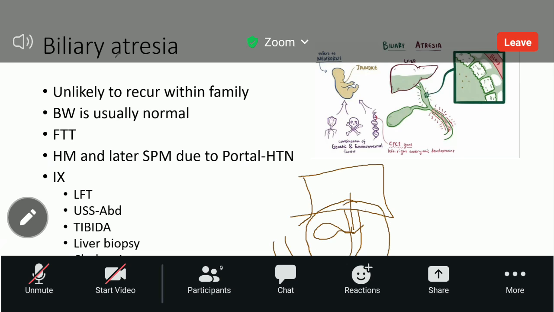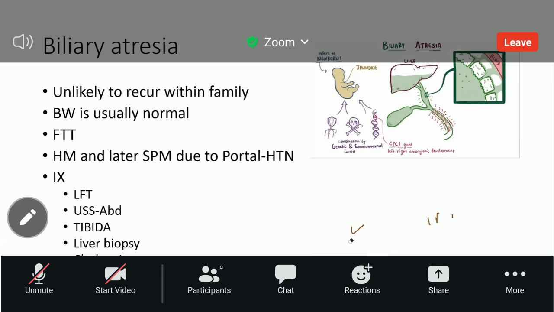That is biliary atresia. Due to that, the bile cannot be excreted and enter into the duodenum, so the bile will leak outside into the circulation, and that will cause jaundice, which is a direct type. So you have to remember that.